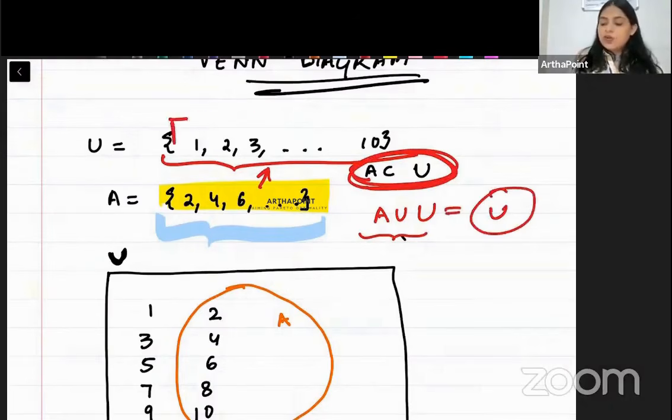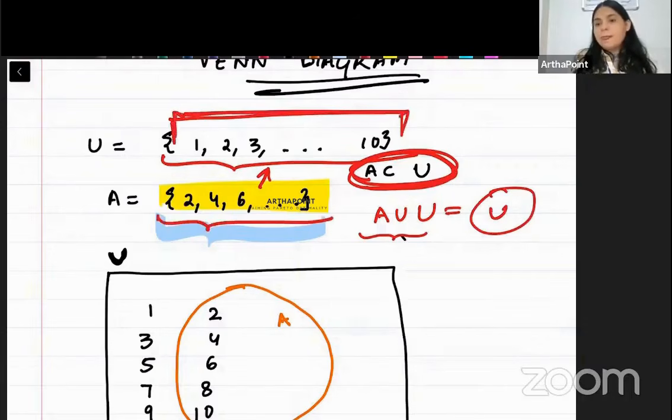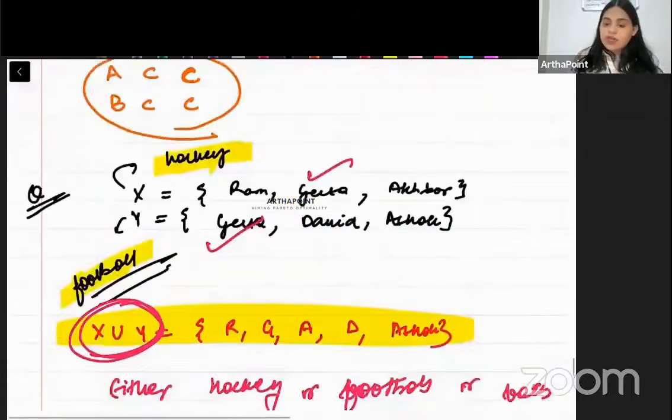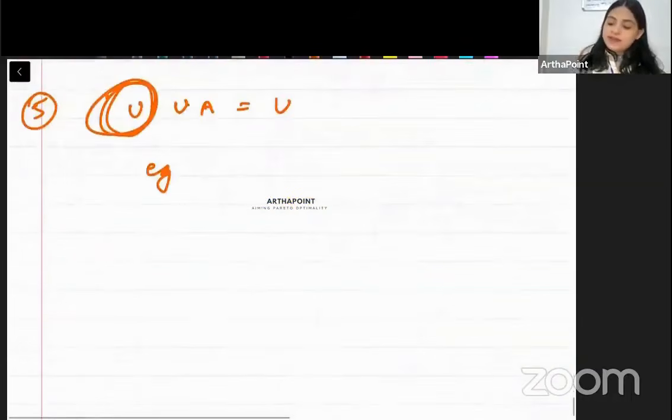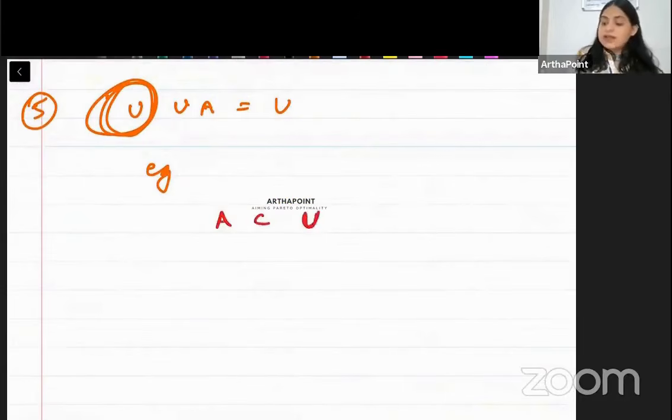If I just write 1 to 10, A के तो सारे elements include हो ही गए, unique elements हमारे पास सारे आ चुके हैं। So this is actually a new property which I want to state, that beta, whenever one is a subset of the other, then when you find the union, you will always get the bigger set. Are you getting it?